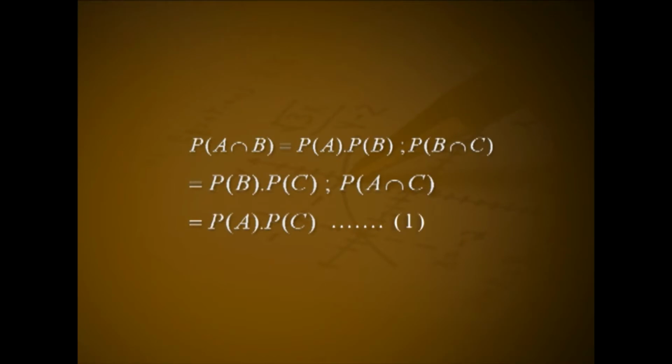In order to enhance the concept of mutual independence, we shall look at the following problems. If A, B and C are pairwise independent and A is independent of B union C, prove that A, B and C are mutually independent. Proof. Given A, B and C are pairwise independent, this implies P(A ∩ B) = P(A) P(B), P(B ∩ C) = P(B) P(C), P(A ∩ C) = P(A) P(C).